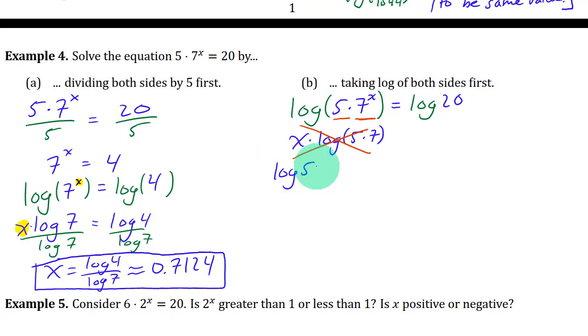So it's going to be log of 5 plus log of 7 to the power x. And then you have log of 20 over here. And then, let's see, now you can apply log law 3 to this.